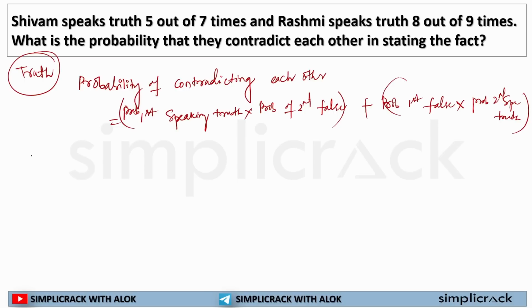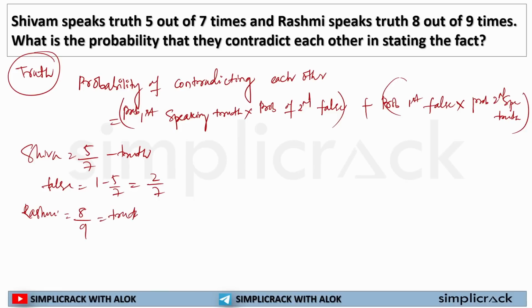If you remember this, you will be easily able to solve this question. In this question, Shivam speaks truth 5 out of 7 times. This is the truth. So how many times does he lie? He lies 1 minus 5 by 7, that is 2 by 7 times. Rasmi speaks truth 8 out of 9 times. So how many times does she lie? 1 minus 8 by 9, that is 1 by 9 times she lies.